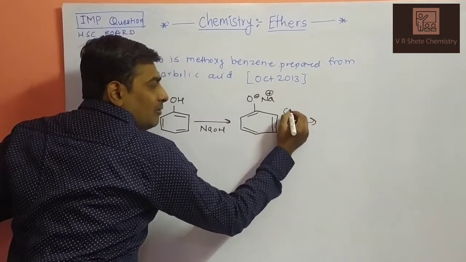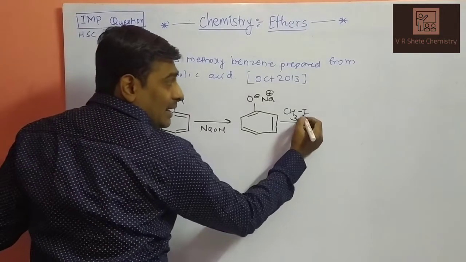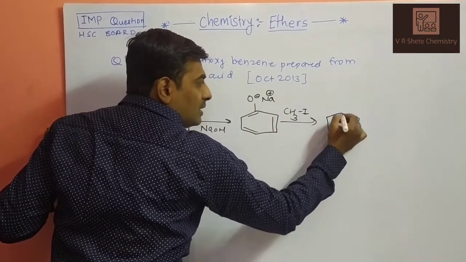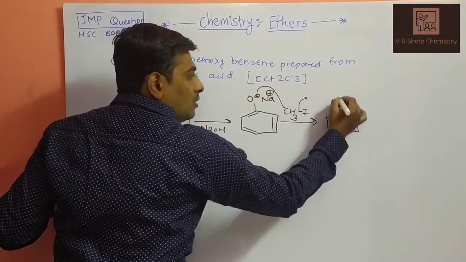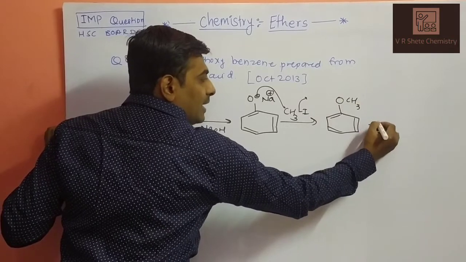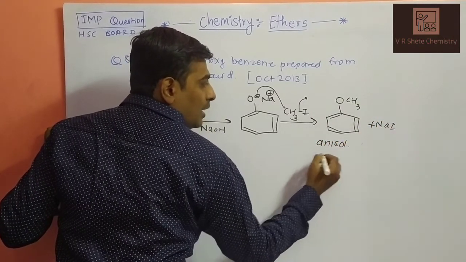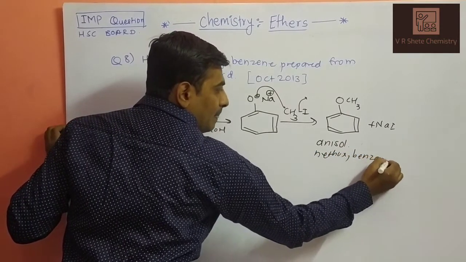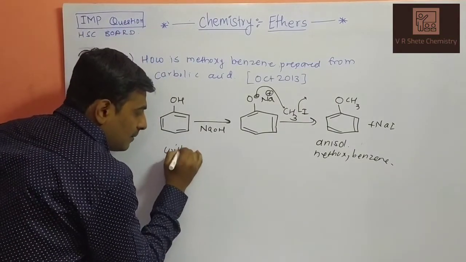When this molecule attacks an alkyl halide, that is methyl halide, because we require methoxybenzene here, what will happen? Substitution will occur. OCH3 plus NaI will be the byproduct. So this is your anisole, called methoxybenzene. And the name of the reaction is Williamson synthesis.